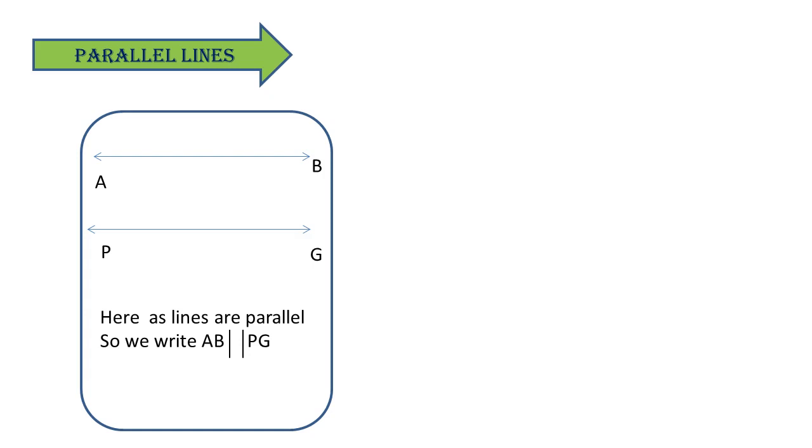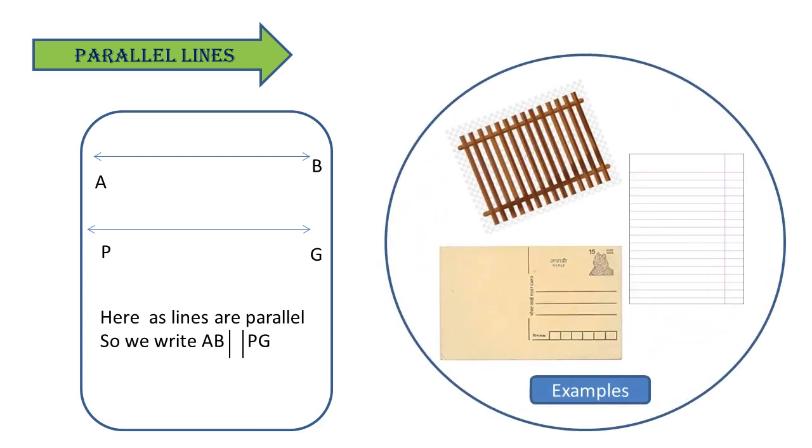Now we can see plenty of examples of parallel lines surrounding us. You can see here that the lines on a piece of paper denote parallel lines. Then the opposite outer edges of the dispenser denote parallel lines. Then opposite edges of the postcard again denote parallel lines because they have an equal distance between them all through. So this is the concept of parallel lines, and in our surroundings we can have plenty of examples of parallel lines. Two vertical edges of our room are an example of parallel lines.